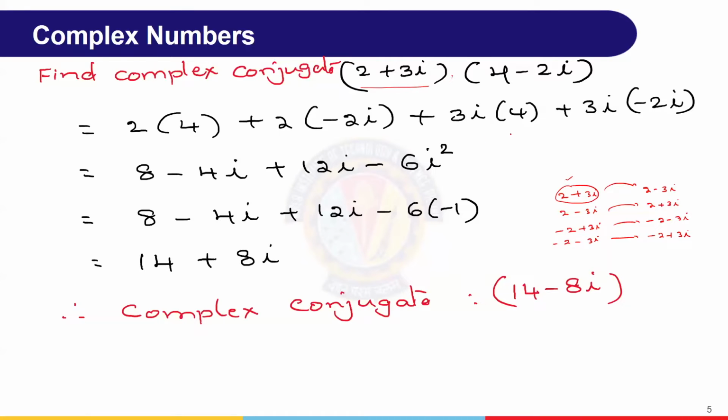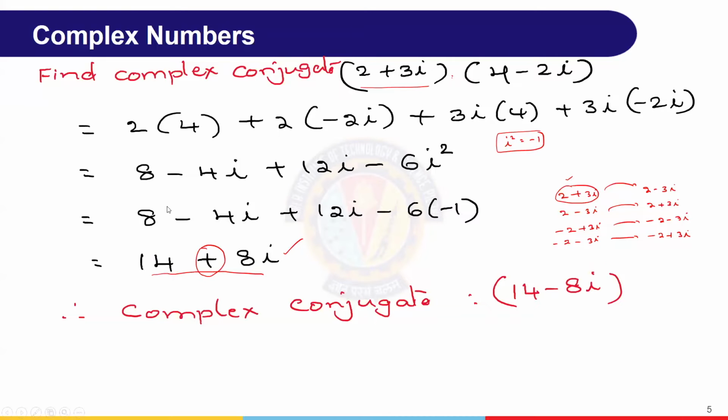When we do that, wherever we see i square, we replace it by minus 1. After that, we group the terms with i and without i. That is where we get this. Now, once we have this, we clearly understand the conjugate: just by replacing the plus by minus, we get the corresponding conjugate.